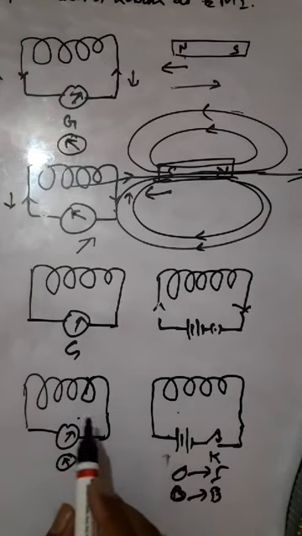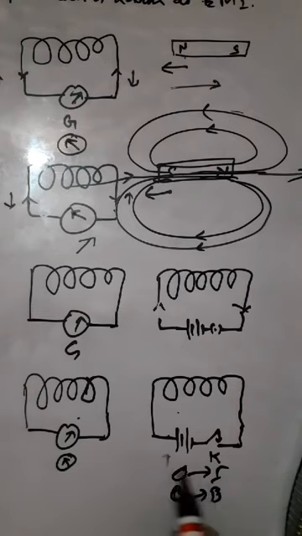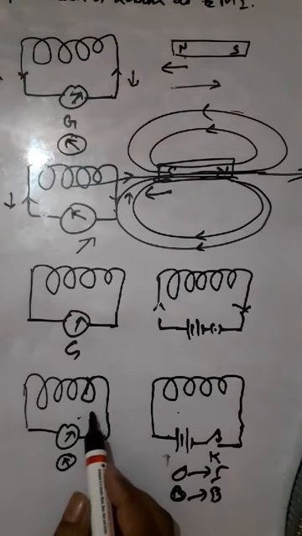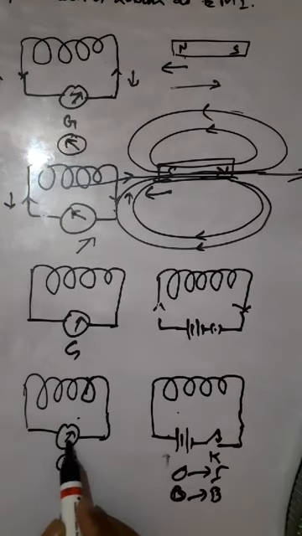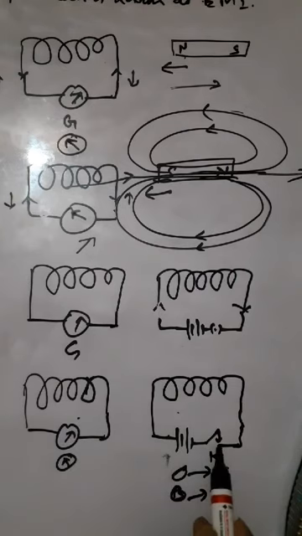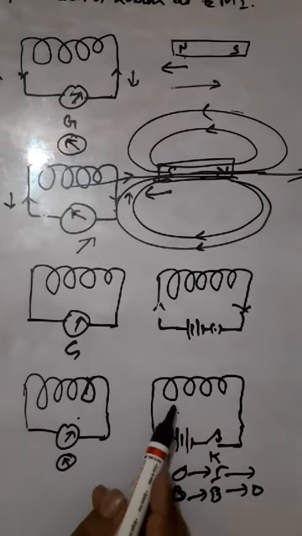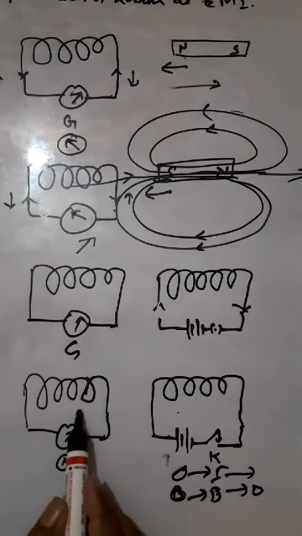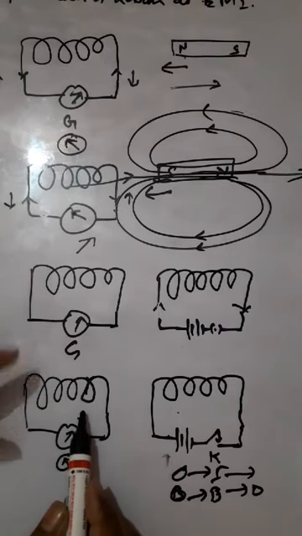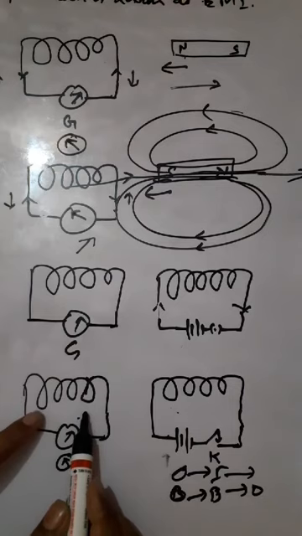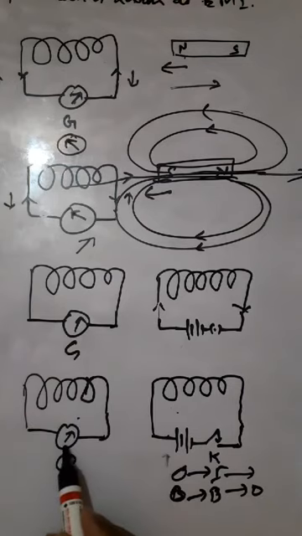Since after getting a constant value there is no further increase in flux passing through the coil, the deflection becomes zero. The deflection takes place only when there is a change in flux passing through the coil. Again, if we turn off the key, the current I decreases to 0, so B decreases to 0, and the flux of this solenoid passing through this coil decreases to 0. Again there is a change from some constant value to 0, so again there is a change in the number of field lines passing through the coil, so we saw the momentary deflection.